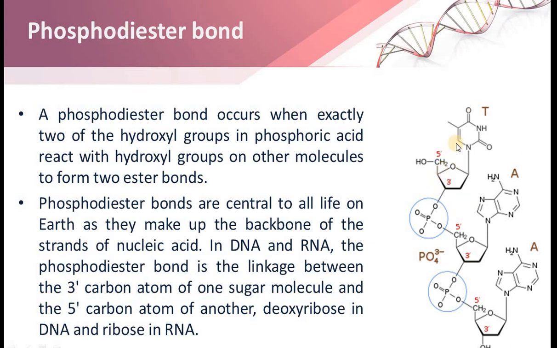Now just see the diagram briefly. This is the nitrogenous base thymine, that is a pyrimidine structure. Now this is the pentose sugar. The third carbon oxygen is attached to the phosphate group, and this is another nucleotide, adenine. That is a purine structure. Again phosphate group, pentose sugar and a phosphate group. So that particular phosphate group is connected with the third carbon of the above sugar and the fifth carbon of the below sugar. This is how they are connected. The phosphate group is the connecting link between the two nucleotides, and this is how they make a long chain. So this is a phosphodiester bond.